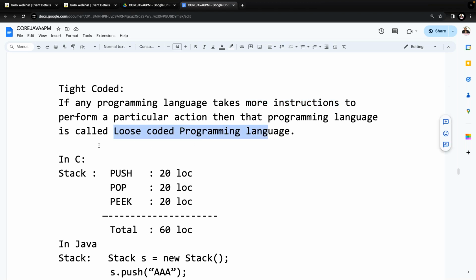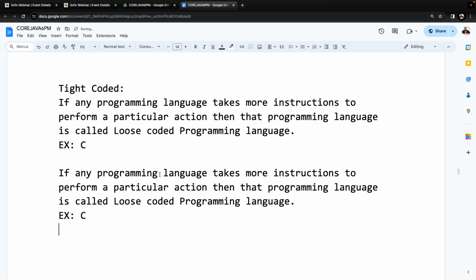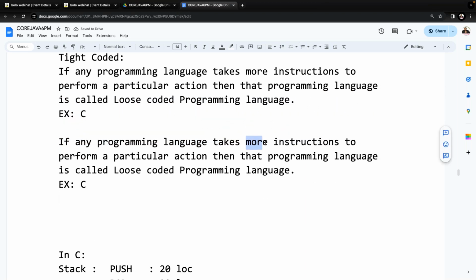An example for a loose coded programming language is the C programming language. Similarly, what is a tight coded programming language? If any programming language takes less number of instructions, it means more predefined library.